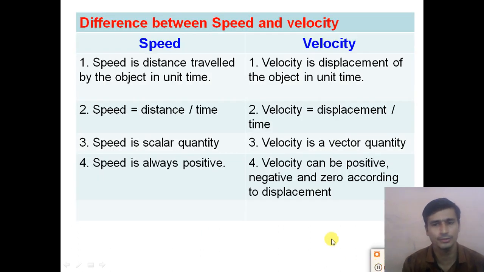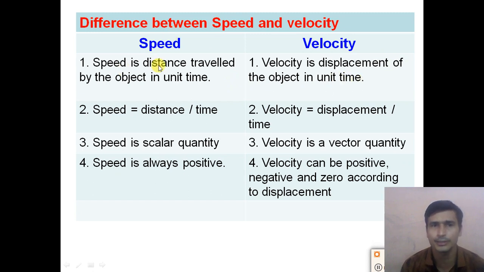Now dear students, we will see what is the difference between speed and velocity. First, the definition of both.